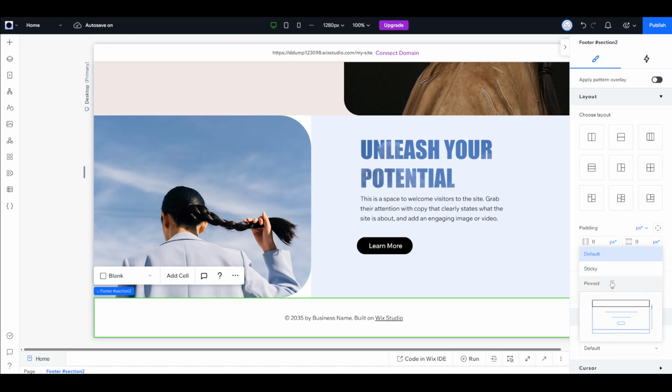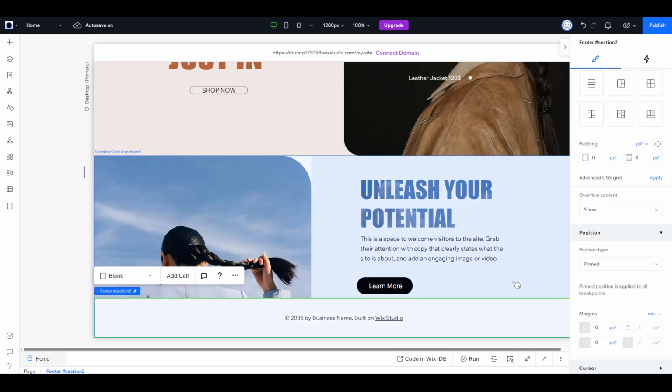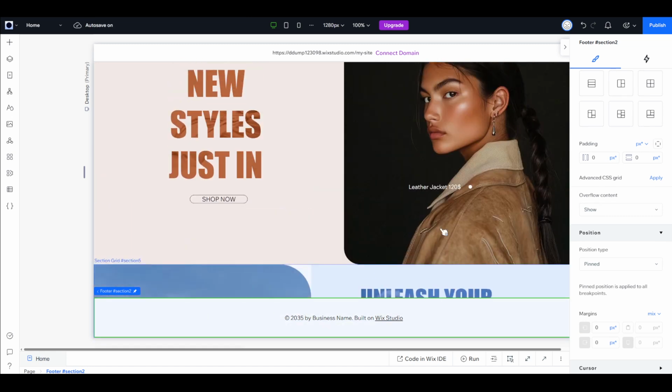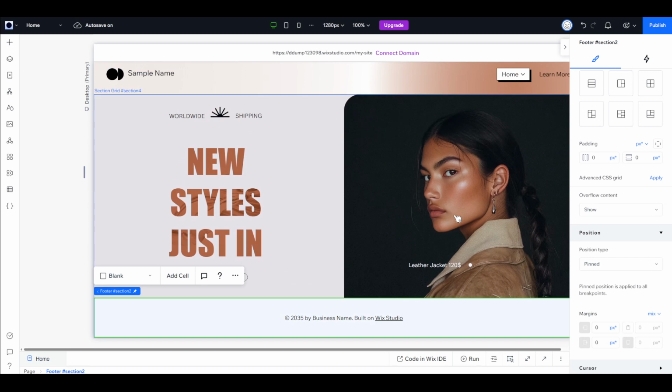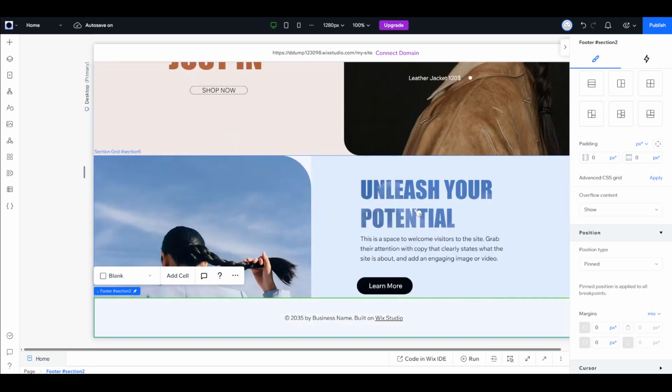Once you've selected pinned, this effectively locks your footer in place. The footer will now stay fixed at this visible location, even when users scroll through your pages. This is a great feature for ensuring essential information is always at guests' fingertips.